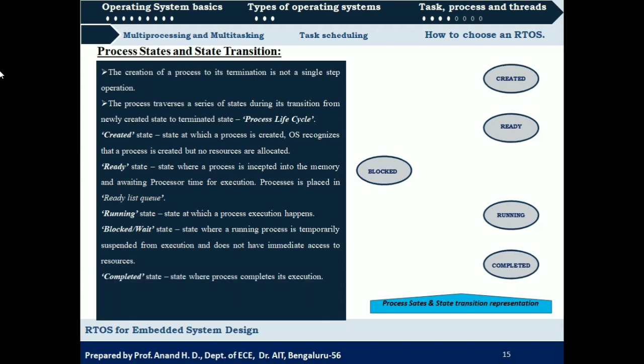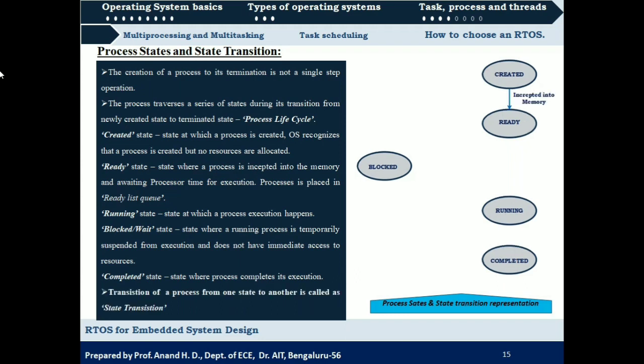Next is the completed state. This is the state where the process completes its execution. The process was scheduled, it was running, and then it has executed all the code corresponding to that process. Then we say that the process has completed its execution. So these are the states of a process. Next, the transition of a process from one state to another is called state transition. We have come across different states of a process, so a change of a process from one state to another is called state transition.